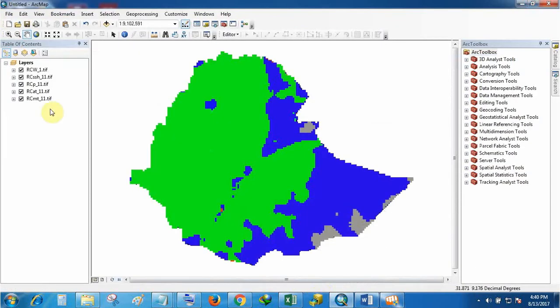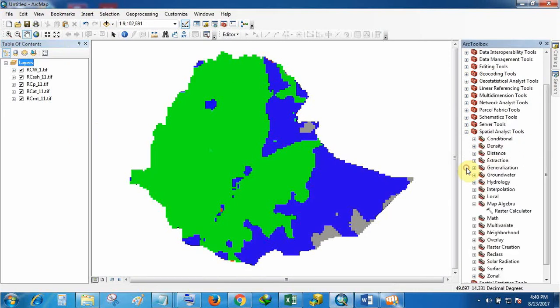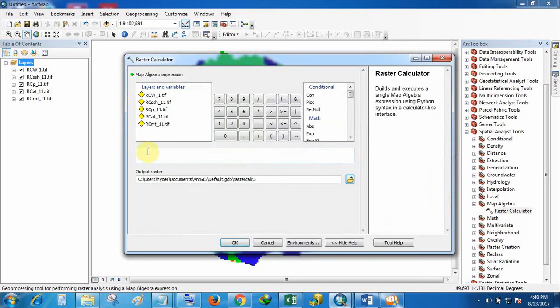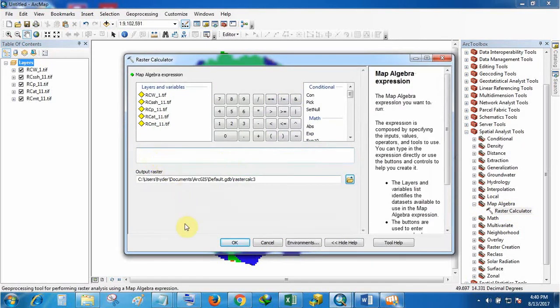It is very simple. What we will do is take the raster calculator. You can go to the Spatial Analyst tool, then Map Algebra, then Raster Calculator. And simply, what we have here are 1, 2, 3, 4, 5. Okay, we can make 5 brackets here.